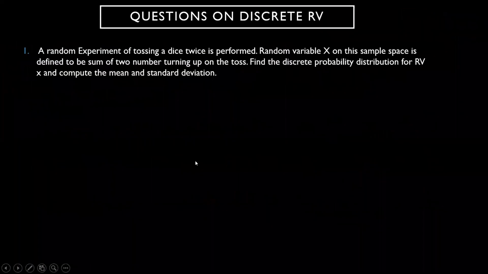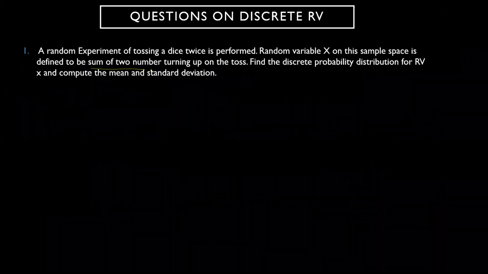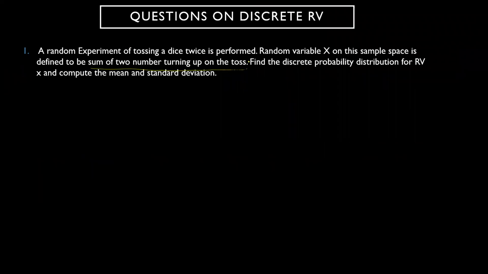So the previous example, the simple example, again you have the rolling of a dice, which you can do. Here the sum of two numbers they have taken as the random variable. So whatever x you have to talk about, you have to take it as the sum of two numbers.